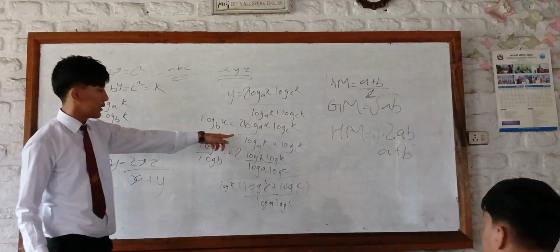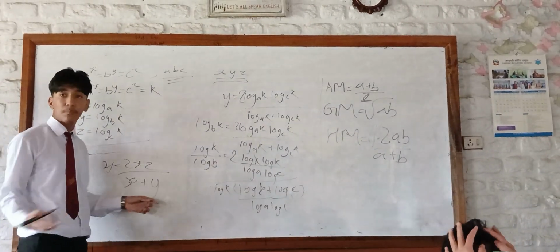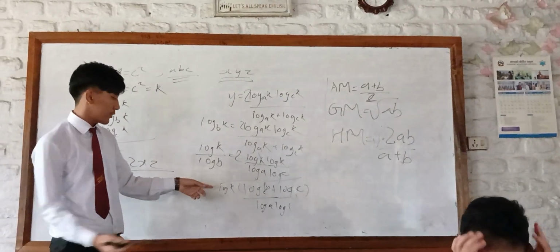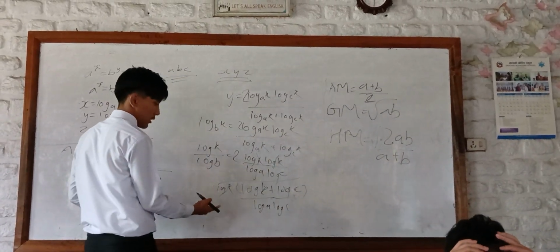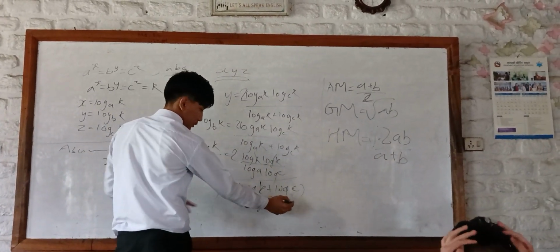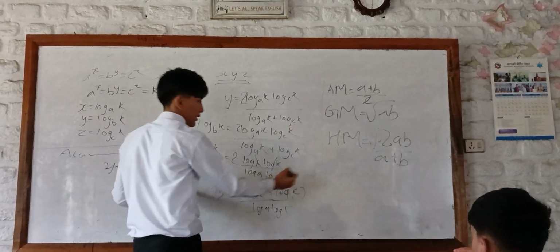Here I simplified this into this using the second one of the properties of log. Now this log k cuts this log k, and this expression is cut by this expression, and these two go there. Then it becomes